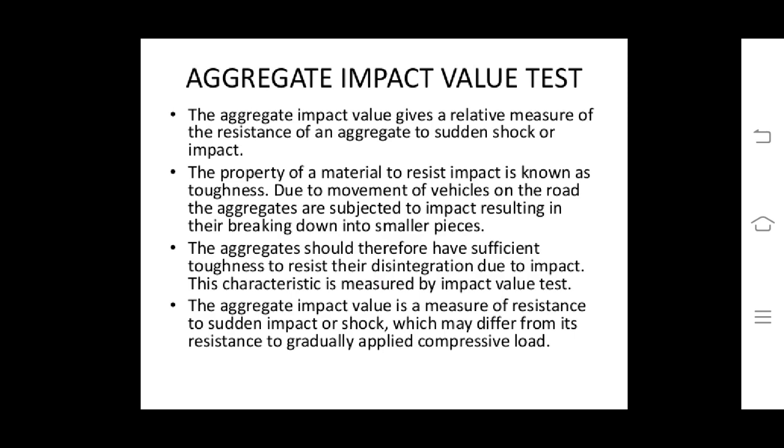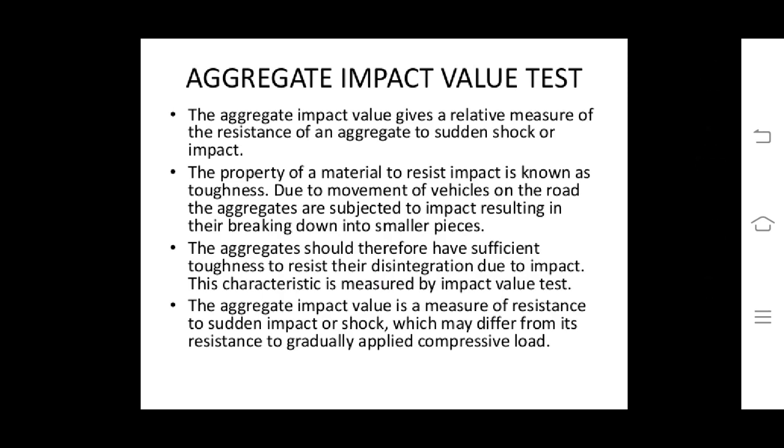Due to movement of vehicles on the road, the aggregate are subjected to impact, resulting in their breaking down into smaller pieces. The aggregate should therefore have sufficient toughness to resist their disintegration due to impact. This characteristic is measured by the impact value test.